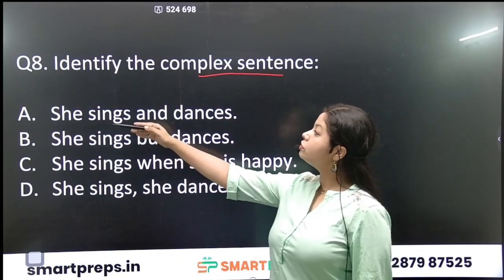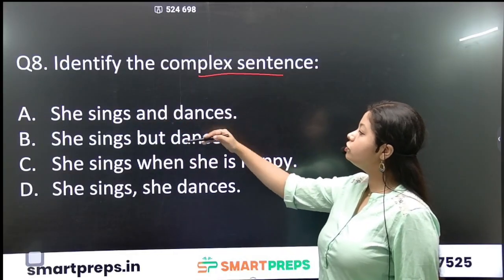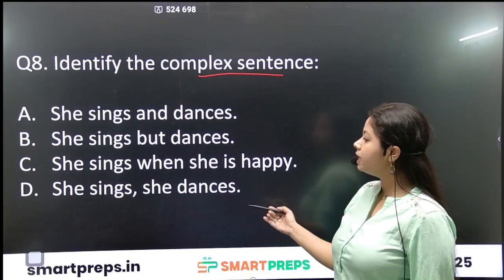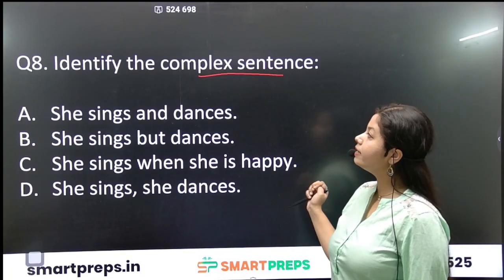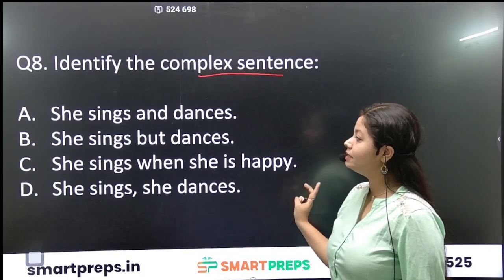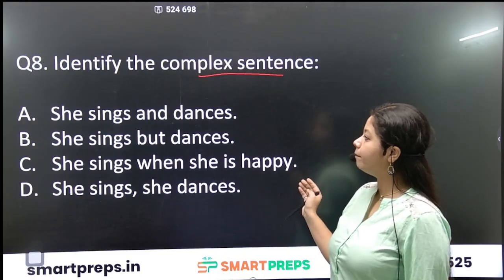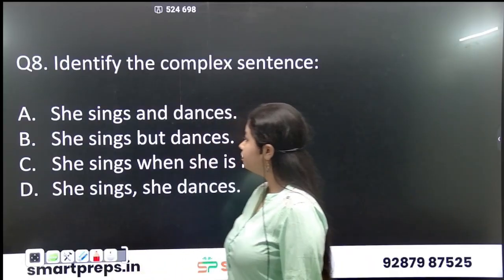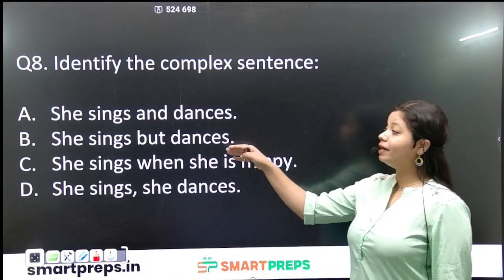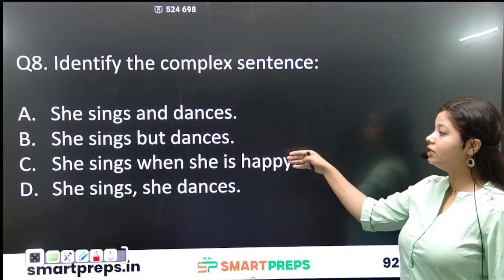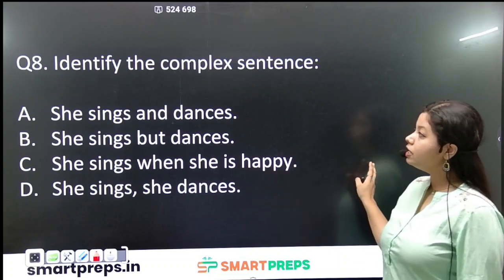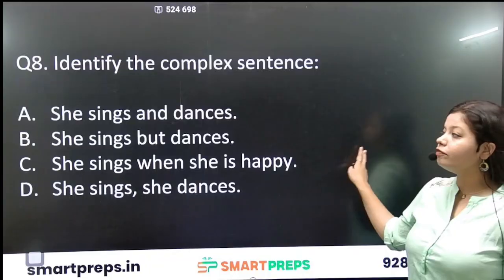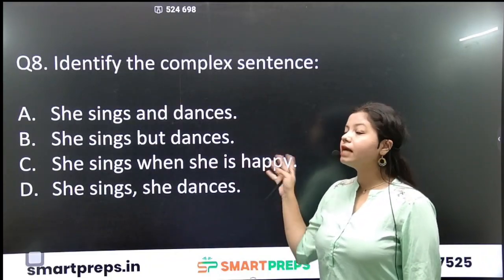Option 1, she sings and dances. She sings but dances. She sings when she is happy. She sings, she dances. Which is the correct answer? Complex sentence: she sings when she is happy. Now tell me which is the correct answer? They are asking us for the complex sentence. Answer is C obviously. She sings when she is happy.